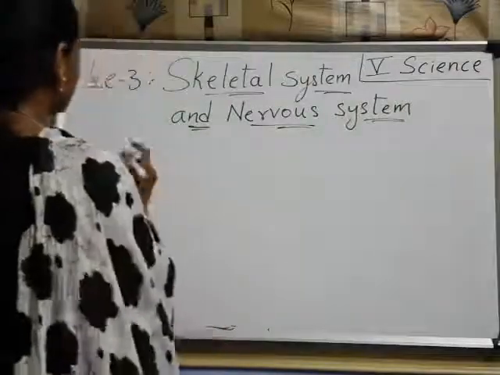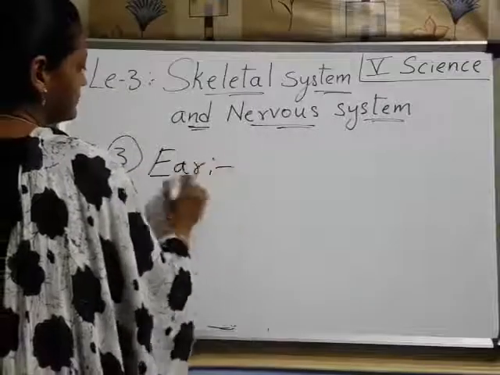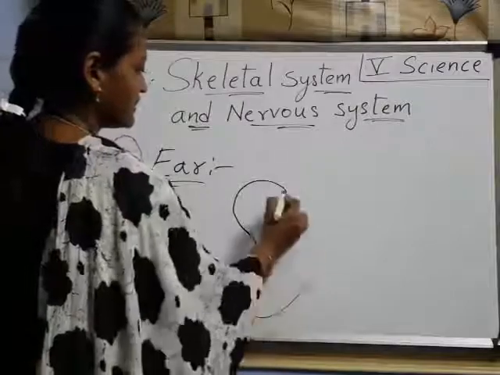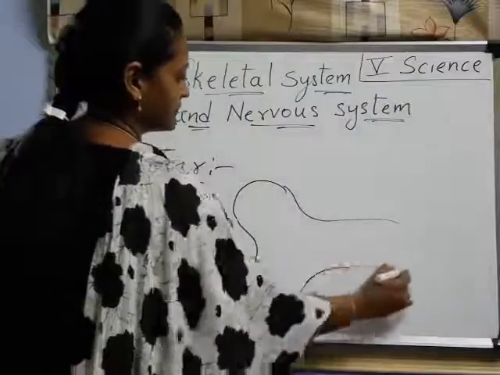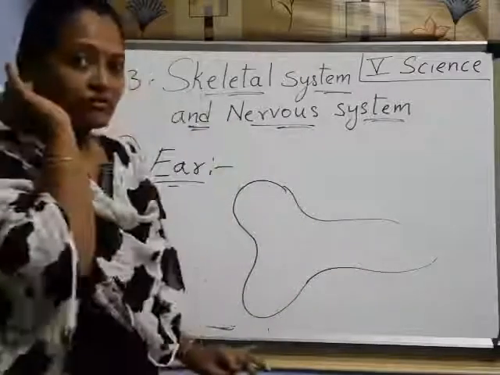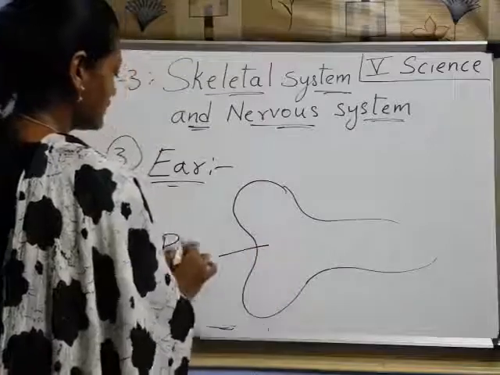Next, coming to the third one, the ear. In the ear, children, suppose this is our ear, right? And here this is outside. The outside ear we call the pinna.